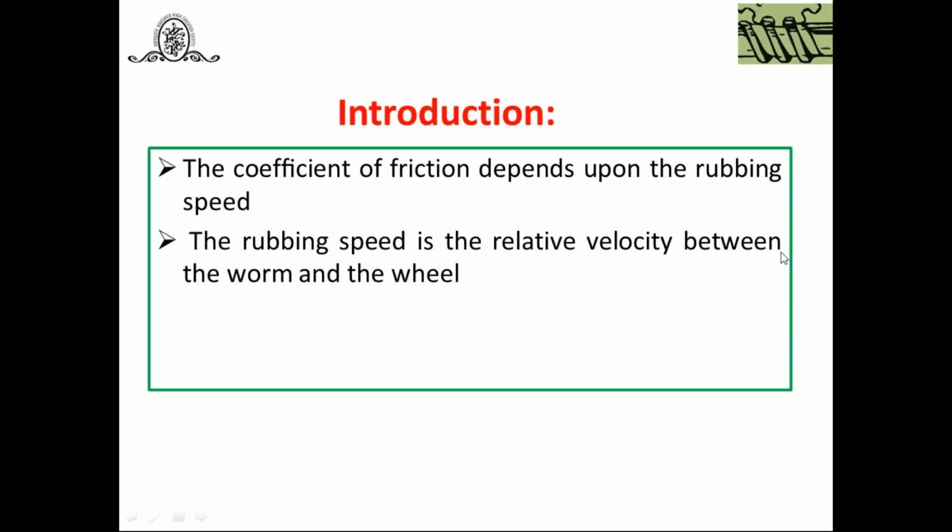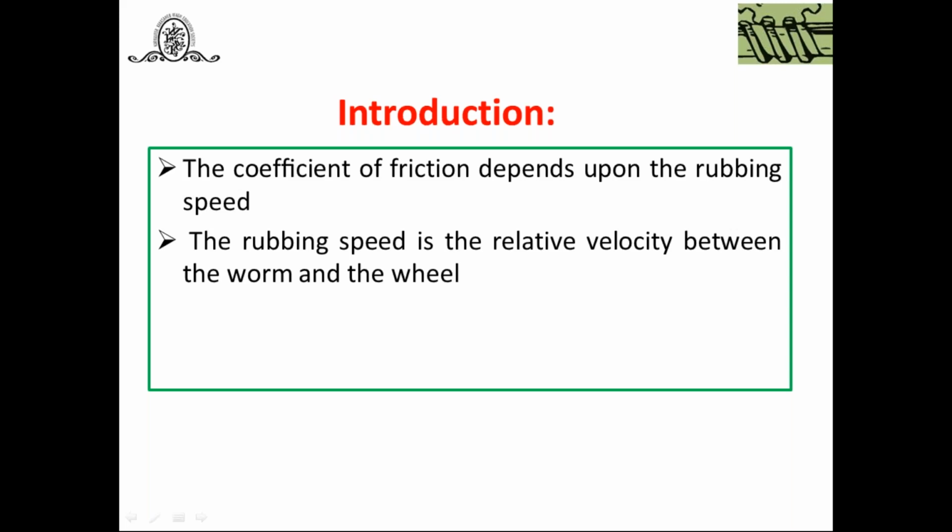That is a very important one. Compared with other gears, along with rolling there is a sliding friction, and because of this friction there is excessive heat generation. That's why thermal consideration plays an important role in the design of worm and worm wheel. That's why we have to calculate the coefficient of friction in a worm gear drive. In today's session we are going to discuss friction in worm gears.